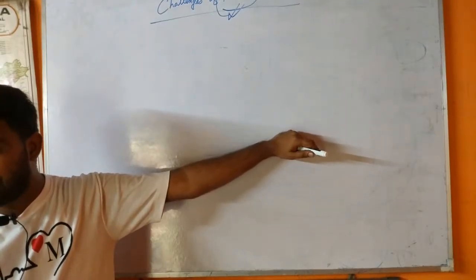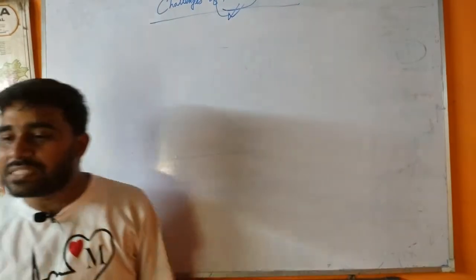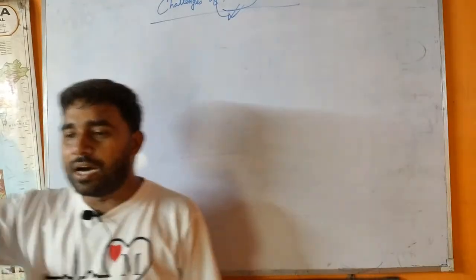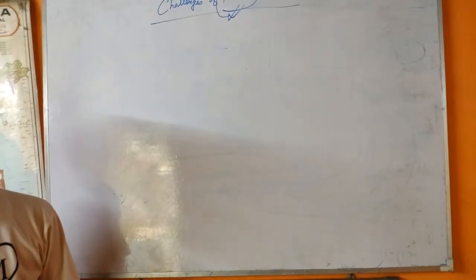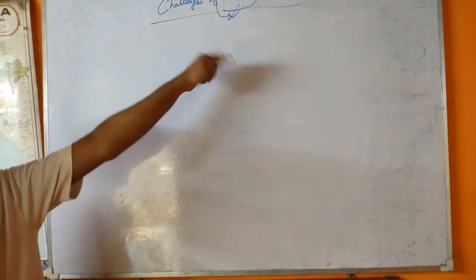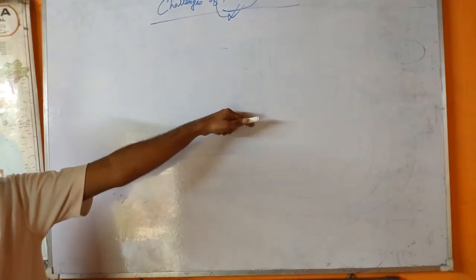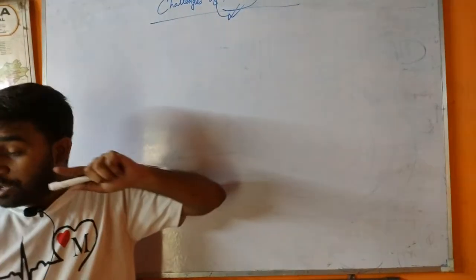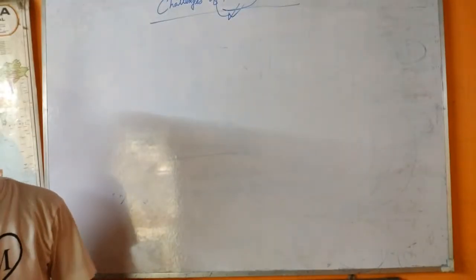Unity in diversity. Nation means oneness, and from nation, the word nationalism arrives in our minds. But this oneness is not in India. There is a diversity. Then the first challenge: independent India faced three kinds of challenges.